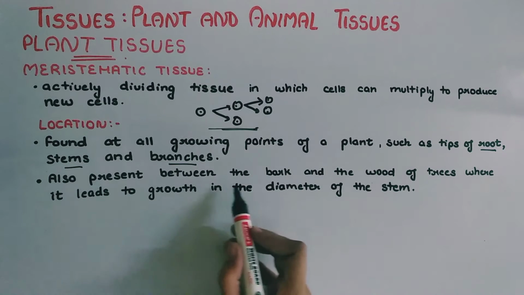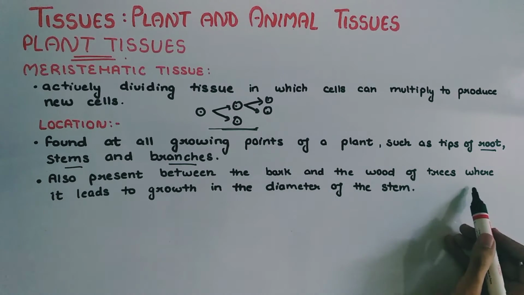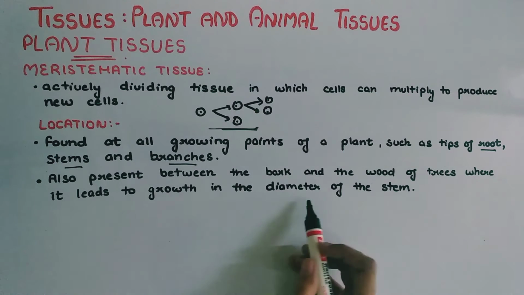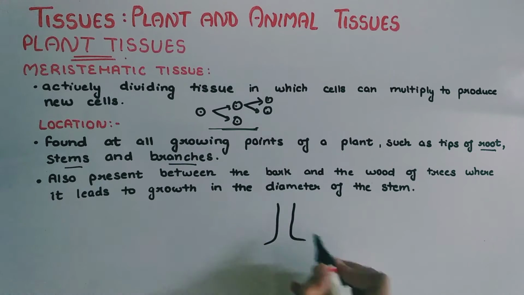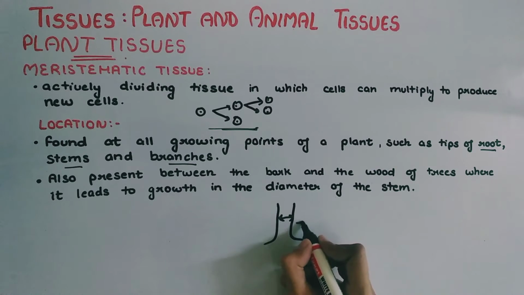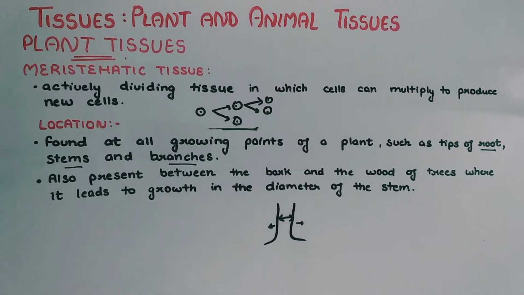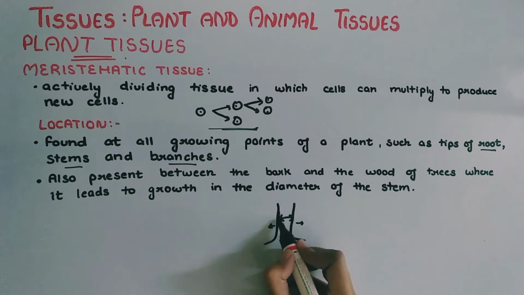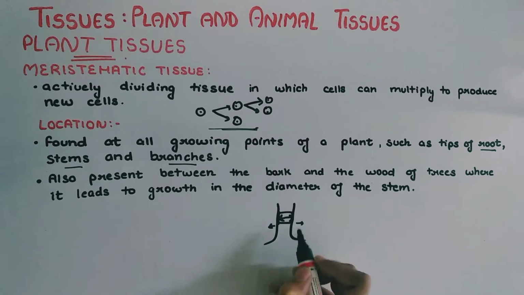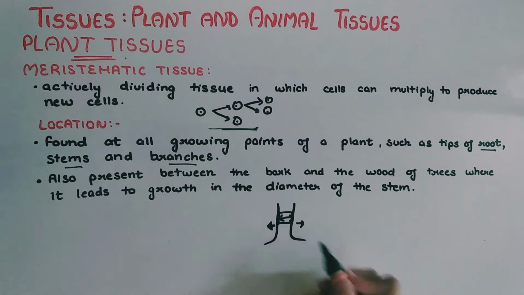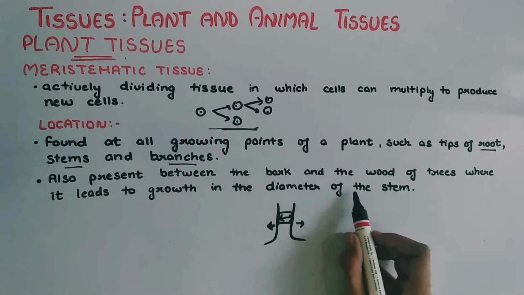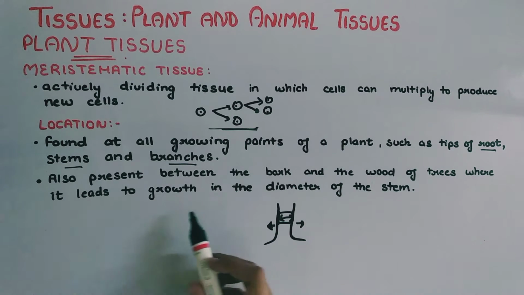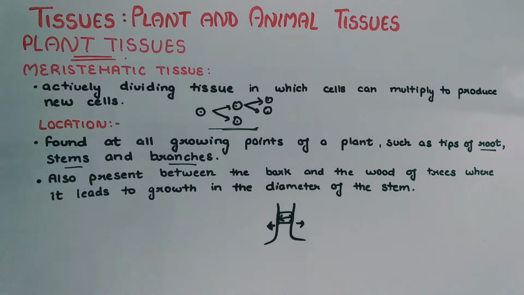Meristematic tissue is also present between the bark and the wood of trees, where it leads to growth in the diameter of the stem. We know that the bark of a tree also grows in width. That is because meristematic tissue is present in the bark, which helps to increase its growth in diameter. Hence, the meristematic tissue is present between the bark and the wood of trees, where it leads to growth in the diameter of the stem.